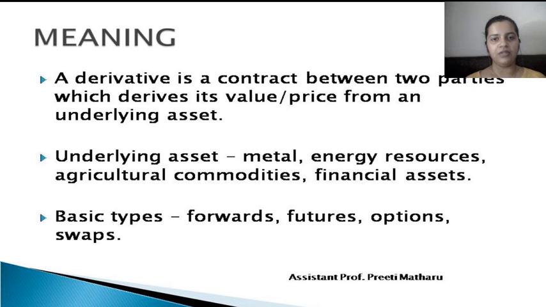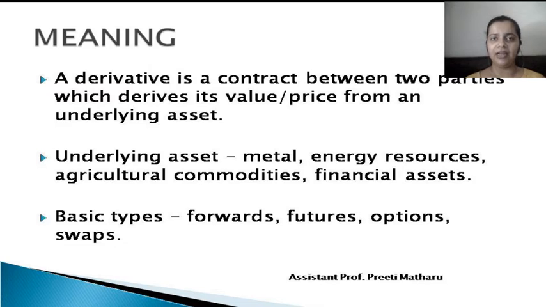A derivative is a contract between two parties which derives its value or price from an underlying asset. So by the name only we can understand derivative. It is coming from the word derive. So a derivative is something which derives its value from what? From an underlying asset.